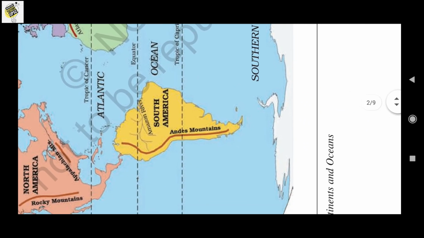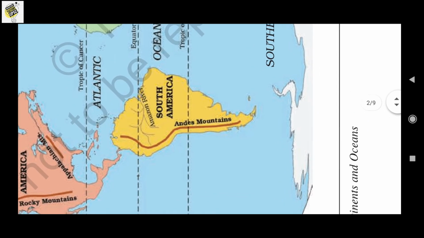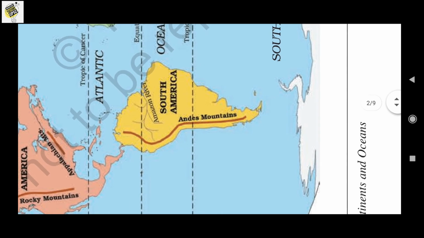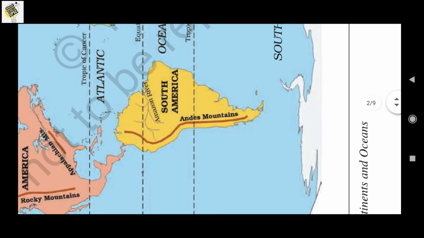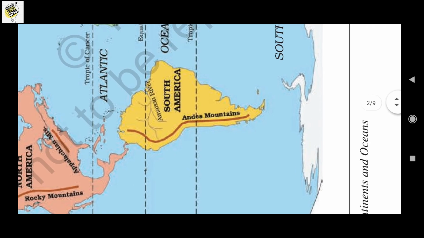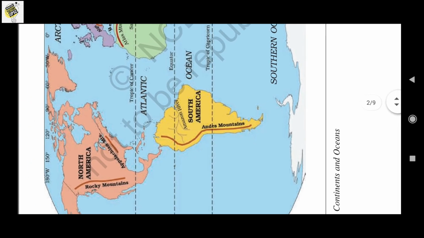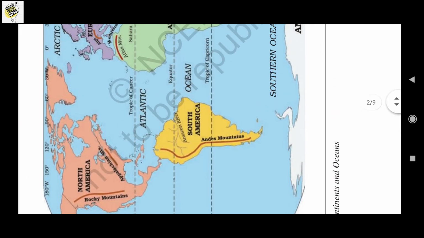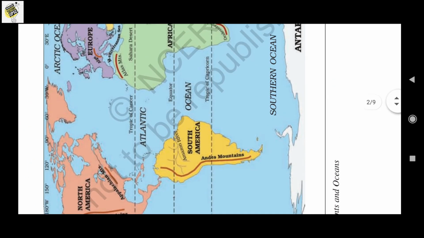Let's see the next continent, that is South America. South America, which is lying mostly in the southern hemisphere, has oceans surrounding it to the east and west, that is Pacific Ocean, Southern Ocean, and Atlantic Ocean.